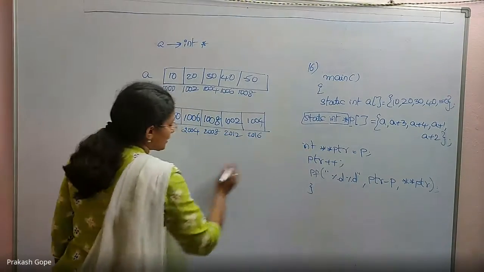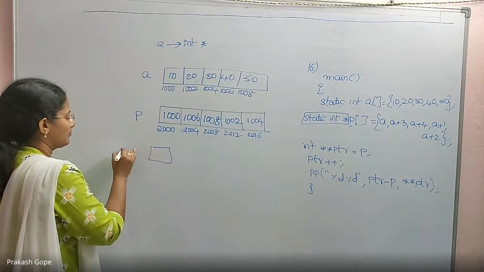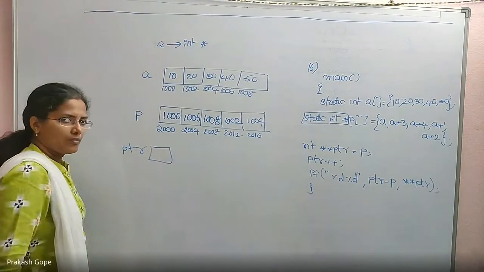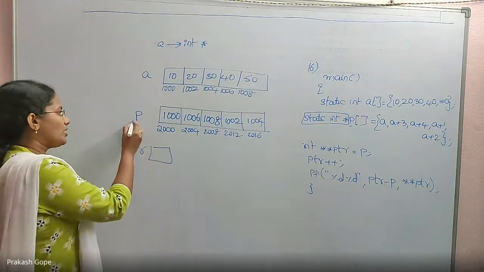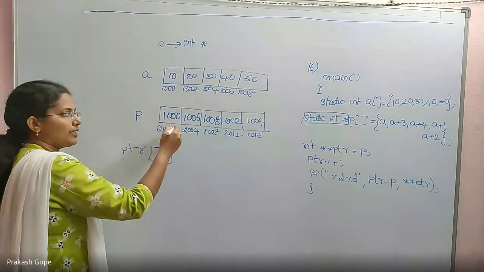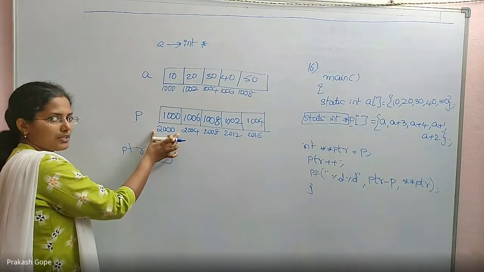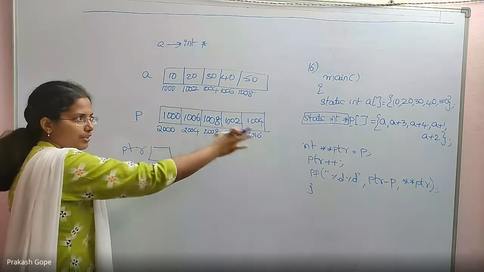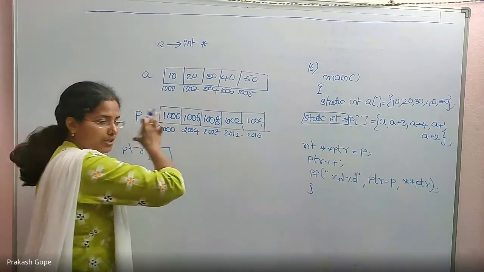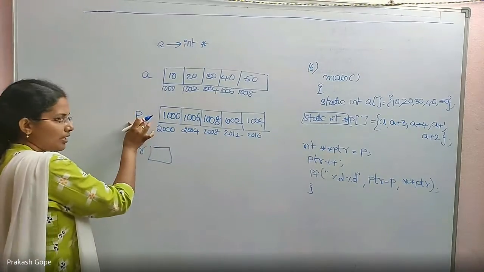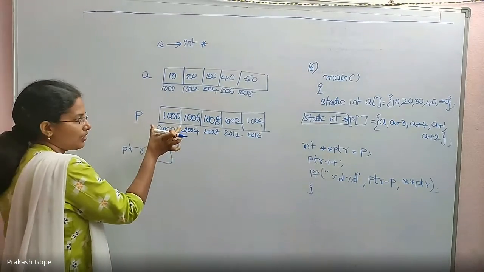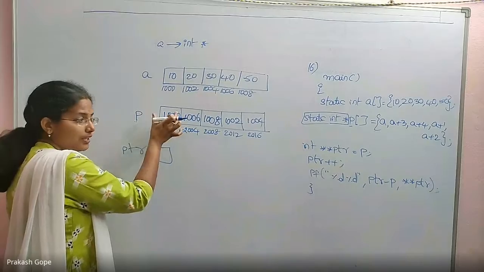Then int **ptr is equal to P. What is P? P is an array, and an array name indicates the first element's address. The first element is an integer pointer, so this is its address.